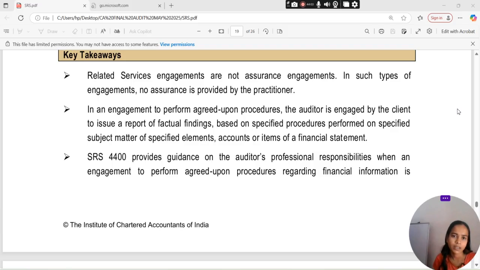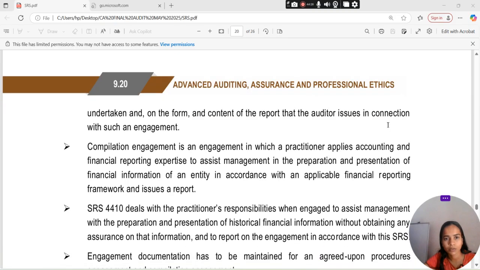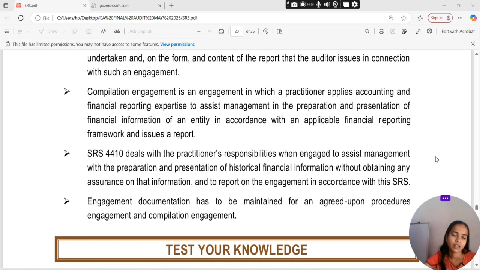In an engagement to perform agreed-upon procedures, the auditor is engaged by the client to issue a report of factual findings based on the specified procedures performed on a specified subject matter, of specified elements, accounts, or items of a financial statement. SRS 4400 provides guidance on the auditor's professional responsibility when an engagement to perform agreed-upon procedures regarding financial information is undertaken, and on the form and content of the report that the auditor issues in connection with such an engagement.